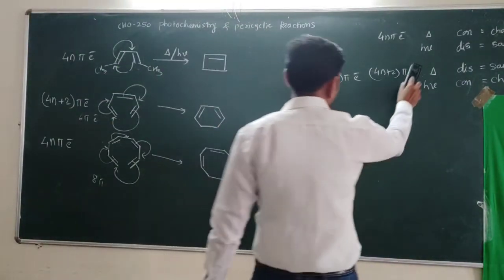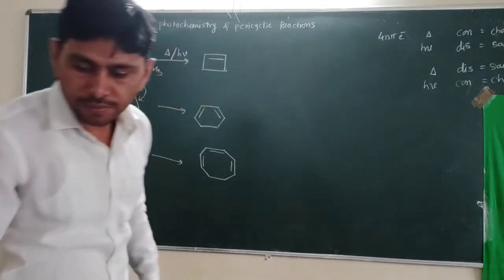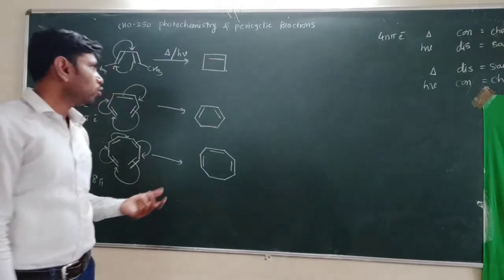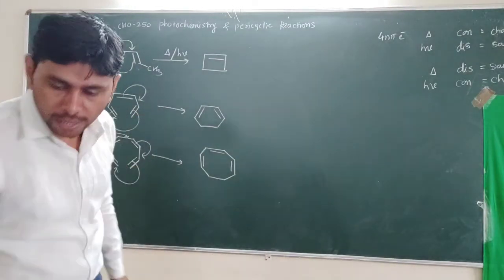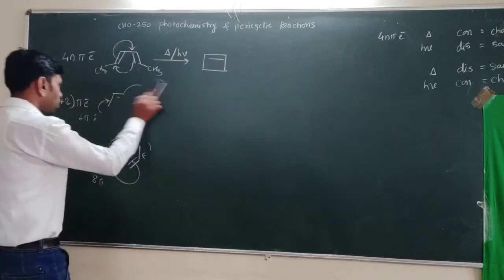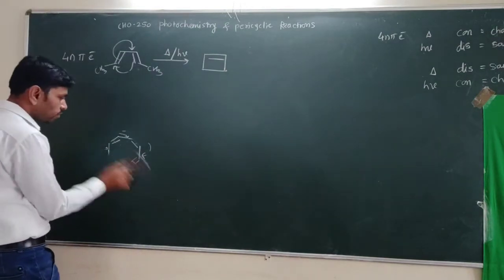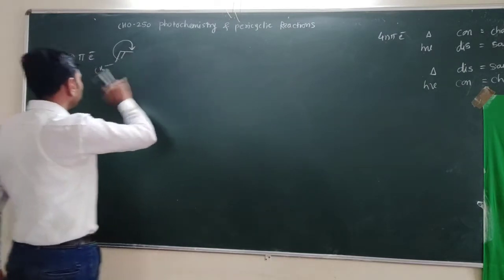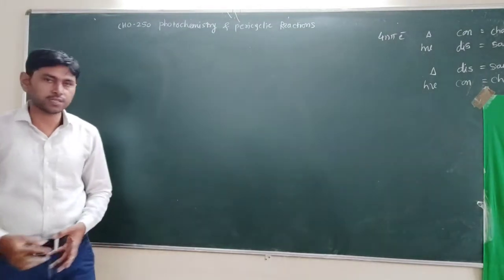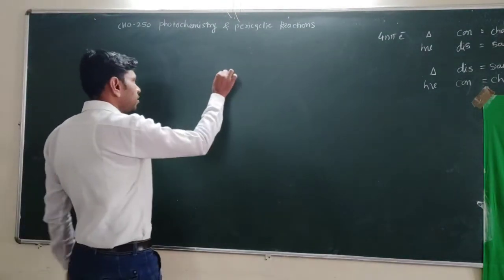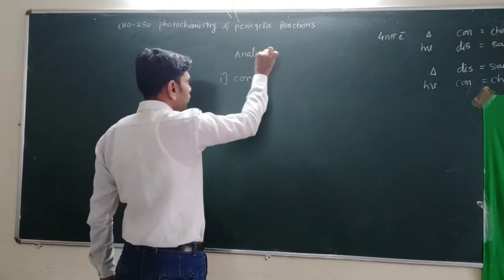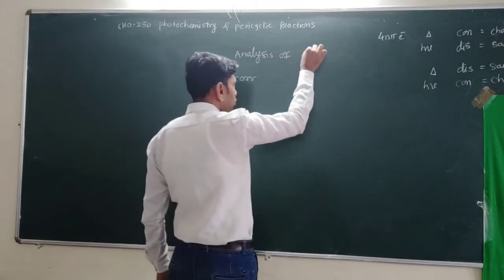But why does this selection rule occur? What is the reason behind that? With a different mode of activation, we get different products. Why does this happen? To explain this, we need to analyze all these reactions, and the analysis can be done using 4 methods. Which are these 4 methods? The first method is the correlation diagram. So here we have to study the analysis of electrocyclic reactions.